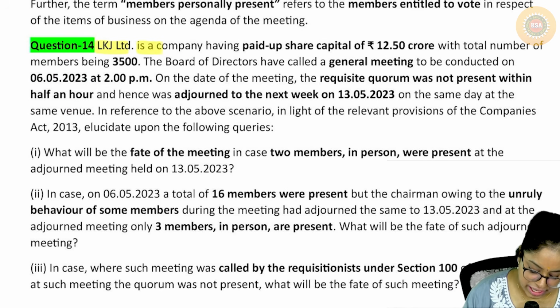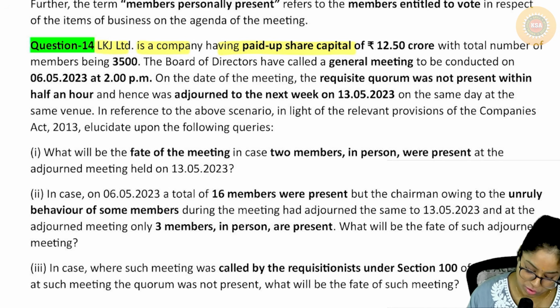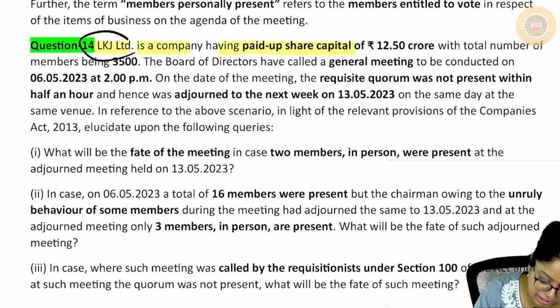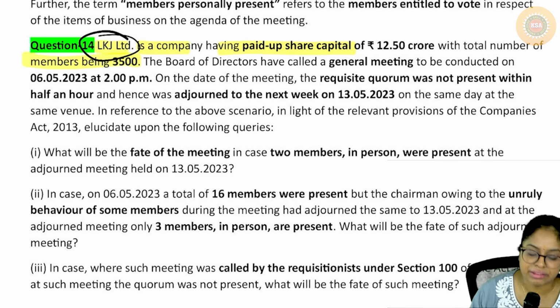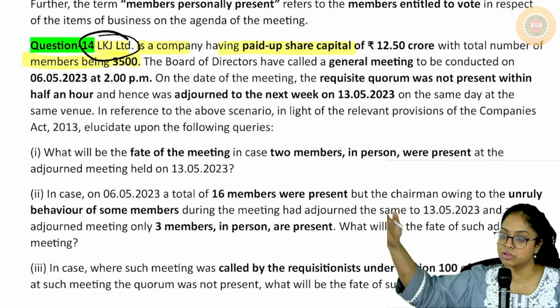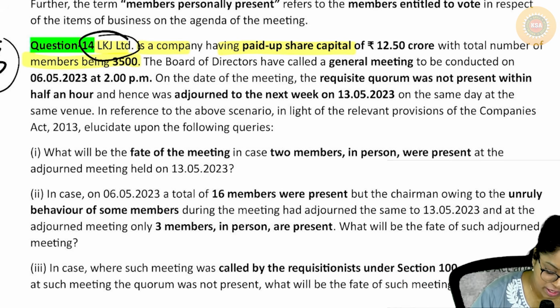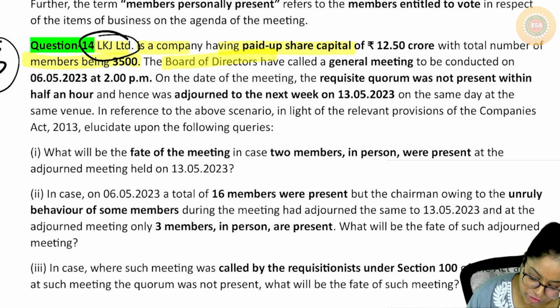LKG Limited is a company having a paid up share capital of 12.50 crores. Okay, so it is a limited company. That means it is public limited. Okay, with a total number of members of 3,500. That means they are in the second slab, more than 1,000 up to 5,000, right? So for them, quorum requirement will be 15. Okay, the board of directors have called a general meeting to be conducted on 6/5/2023 at 2 p.m.